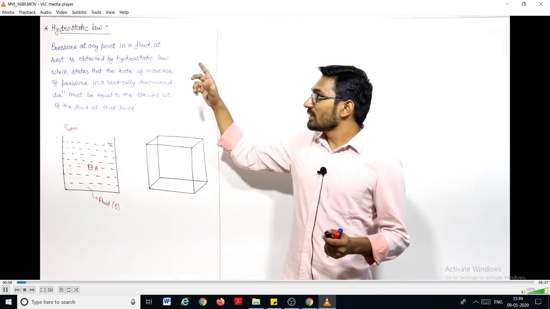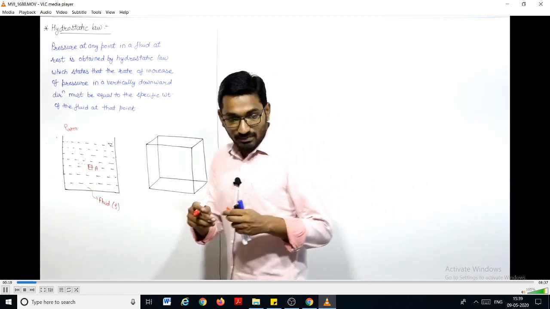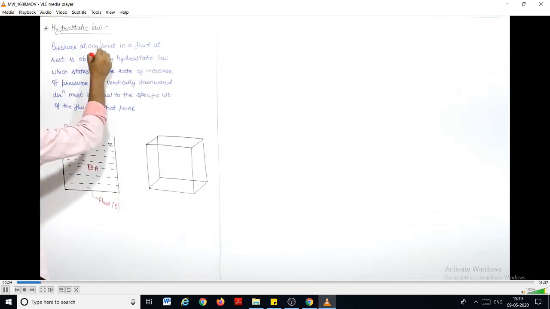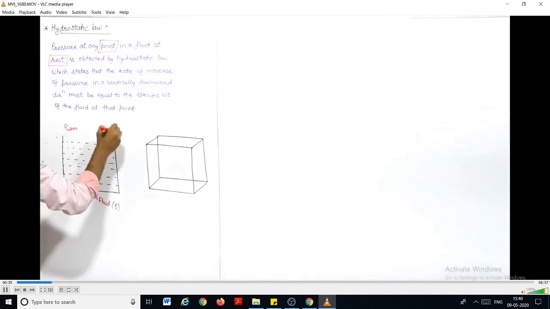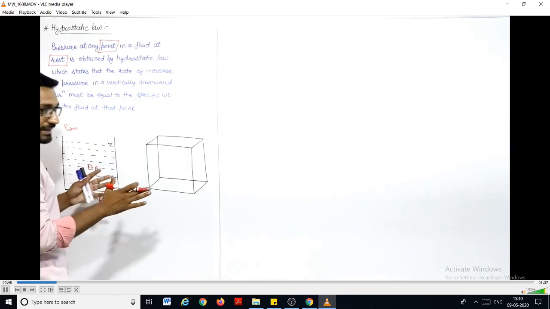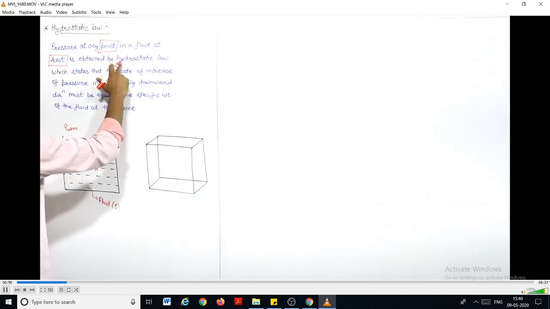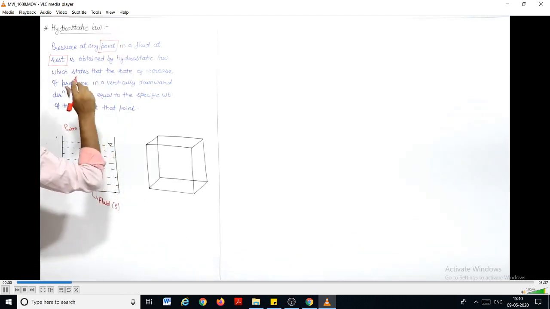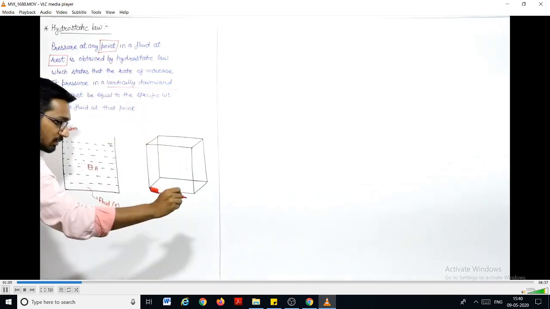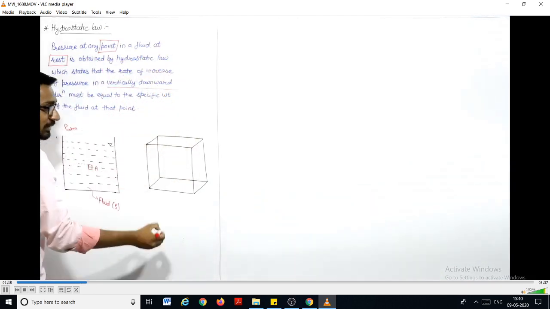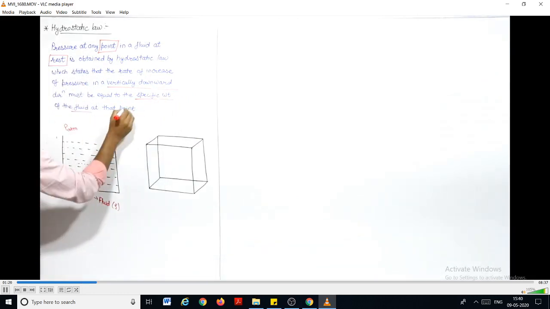Now let us discuss the hydrostatic law in the chapter on pressure measurement. Let us highlight the important concepts. The first one is that pressure at any point in a fluid which is at rest is obtained by this hydrostatic law. I am reading the definition and highlighting the important points which you have to remember. The law states that the rate of increase of pressure in the vertically downward direction, that is, when you go vertically downward, must be equal to the specific weight of the fluid at that point.